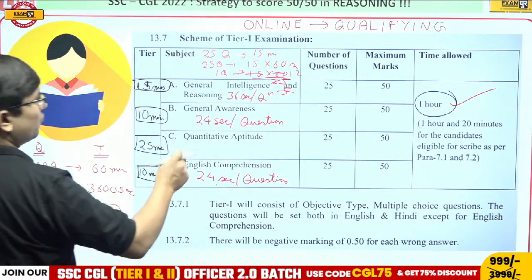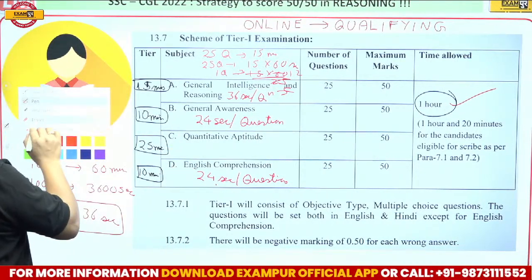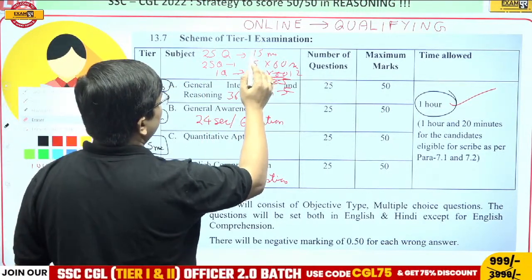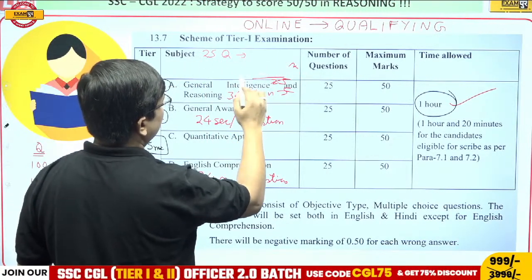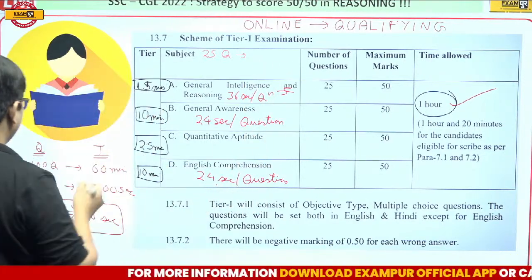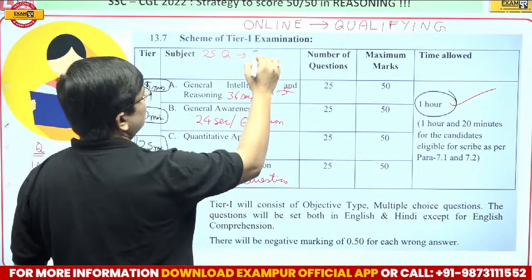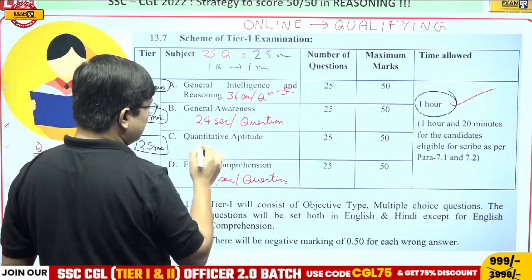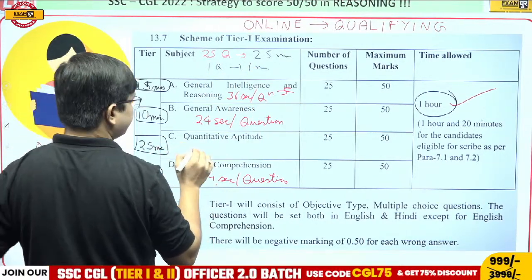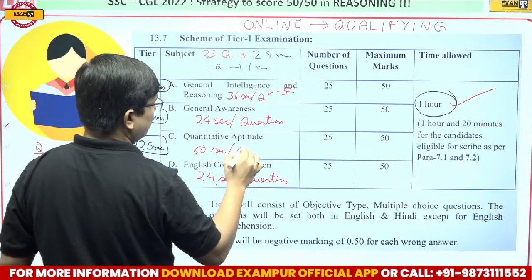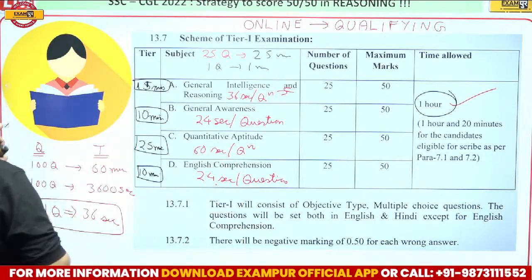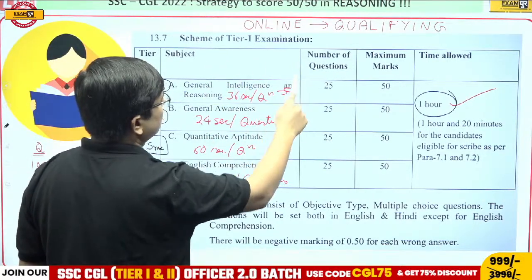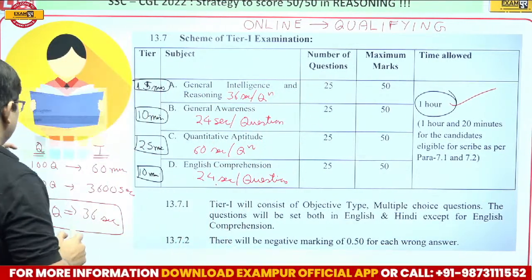Now for quantitative aptitude, my dear students, please understand, what are you getting? For 25 questions, you are getting 25 minutes. So that means for one question, 1 minute, so 60 seconds per question. Now see, please understand. I know that you have certain reservations and certain questions in mind. Okay. So now this is the point.